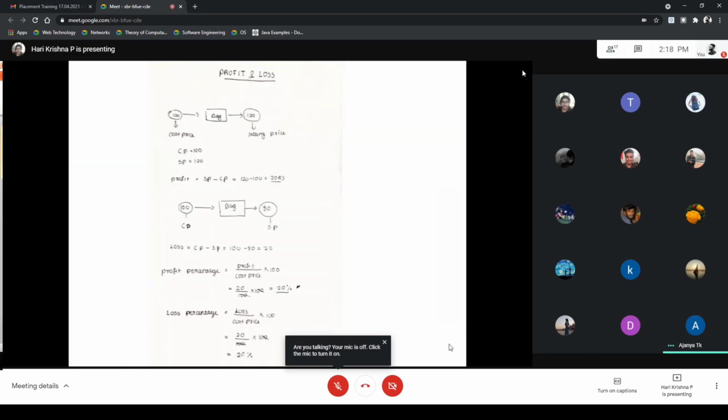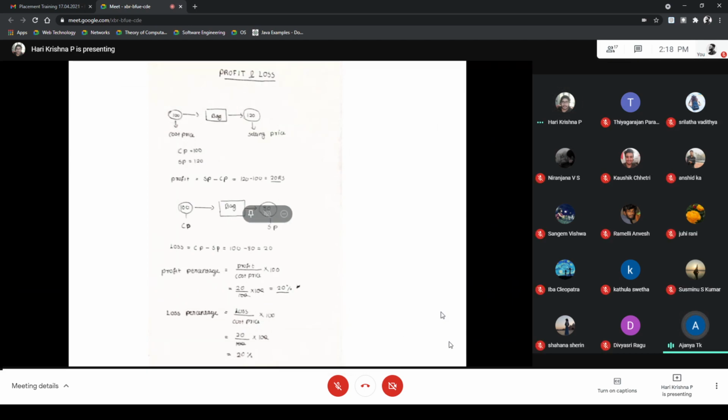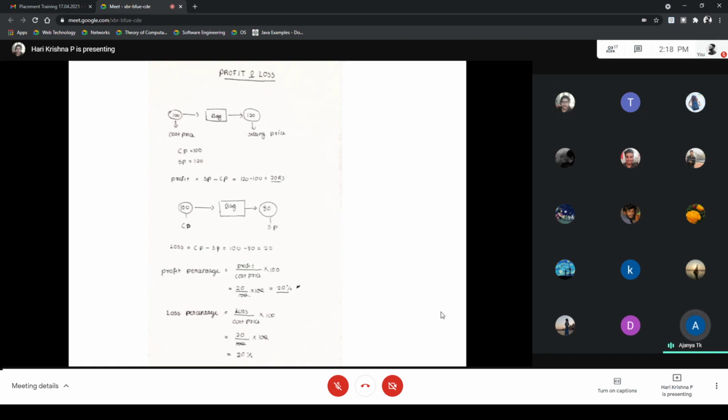Yes, good afternoon. Before going to profit and loss, we want to know what selling price and cost price are. Let's take a bag. Bought it for 100 rupees and sell it for 120 rupees. The 100 is the cost price because we get the bag from the wholesaler, paying 100 rupees to get this bag. The bag is sold for 120 rupees, so it's called the selling price. Here the cost price is 100 and the selling price is 120.